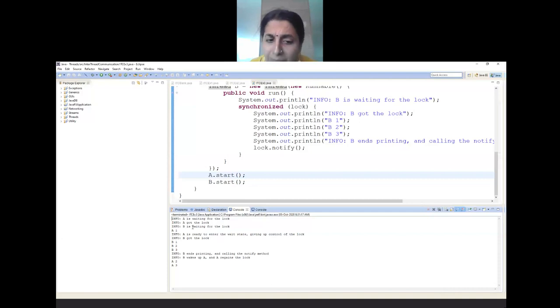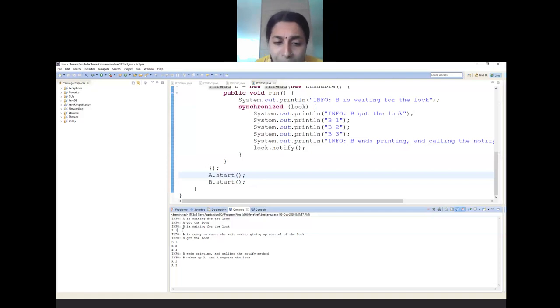This line printing may come after A1 has printed or before A1 has printed. There is nothing wrong in it, because by the time it has started printing this, B would have started. But has it started working with the process that is required? It has not. Then there is a print of A1.